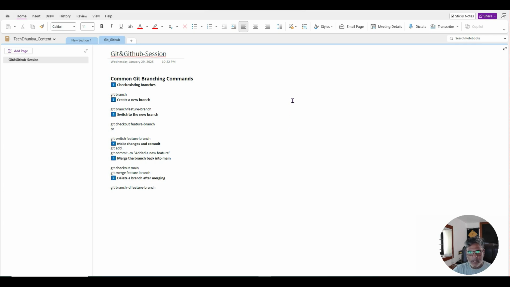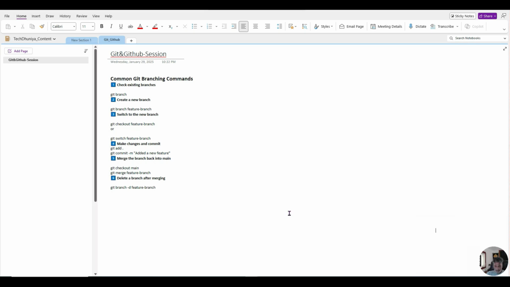Branching strategy will help us, developers and DevOps engineers, to work on our code very seamlessly. When I am working on my code, I'm least bothered whether I am touching other developers' code or other DevOps engineers' code, because of the branching strategies.